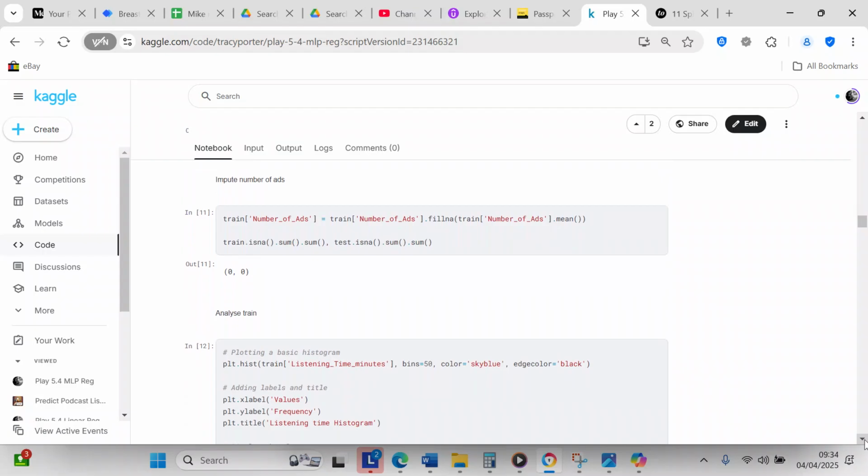Whenever I was talking about dropping columns, one thing I forgot to do is drop the columns with the index. That might improve the score. So when I finish this video, I'm going to go back and drop the columns with the index and see if that improves my score. You don't need the columns with the index because Pandas automatically indexes every row of data.